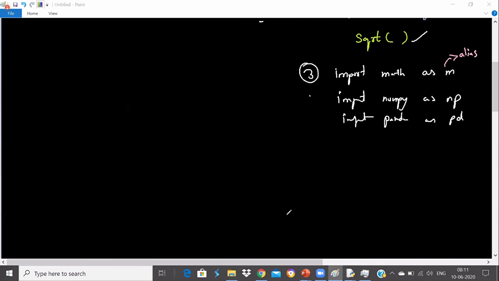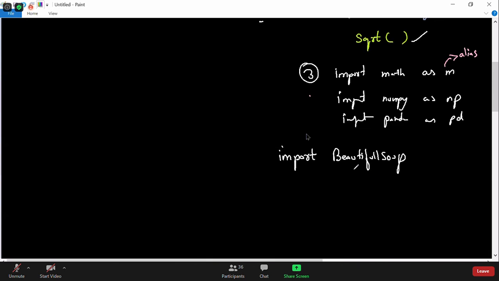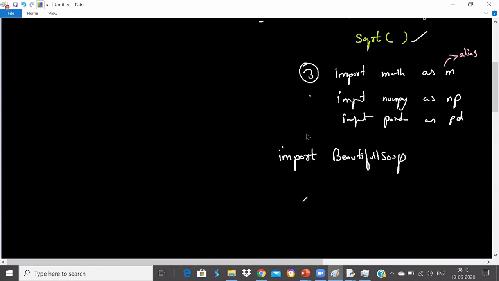So, alias name, as Srinivas was asking. You see that there is a module called Beautiful Soup for visualization. Import Beautiful Soup. Imagine I'm using many functions from Beautiful Soup. Is it a good way to write beautiful soup dot so and so, beautiful soup dot so and so? If the module name is very big, don't you think it is tedious to write this module name every time before the function?